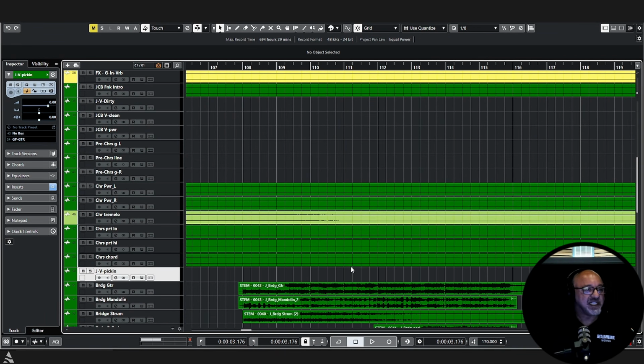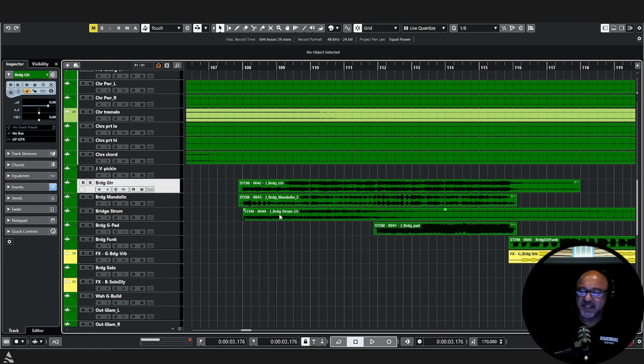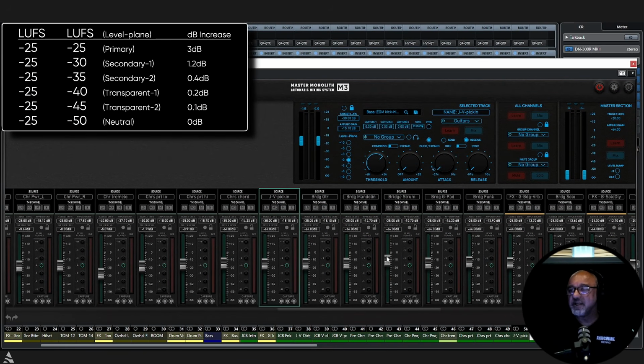there's a chorus again. Here we have the bridge part. Now in the bridge, this is the main guitar. We have sort of this mandolin, and then we have a strum. The strum, if I remember right, is like a background part, but we want them sort of as an effect. So we want to go to transparent one. So let's go back over here to bridge strum, and we will drop that to minus 40, transparent one.